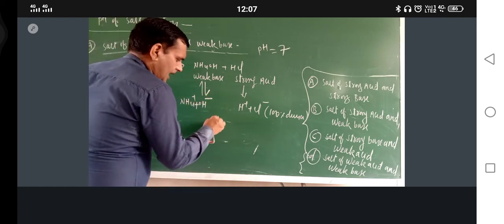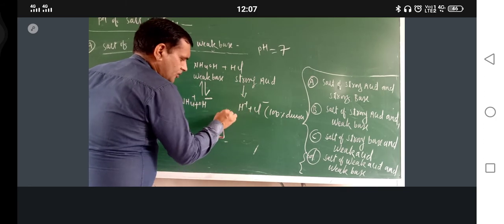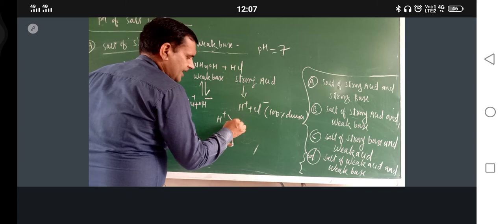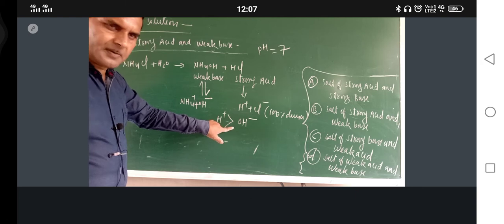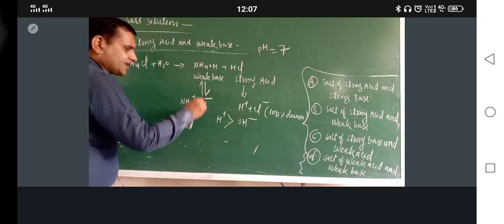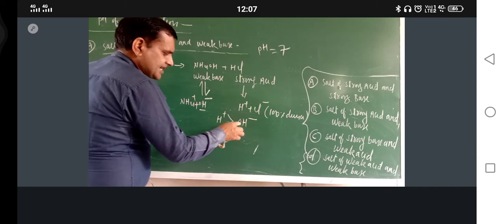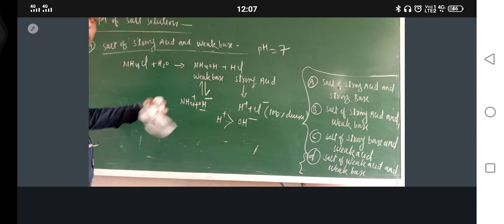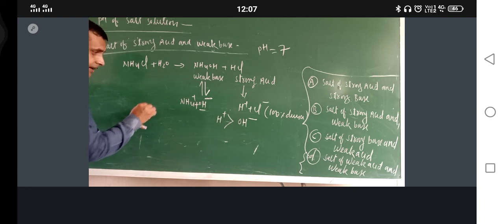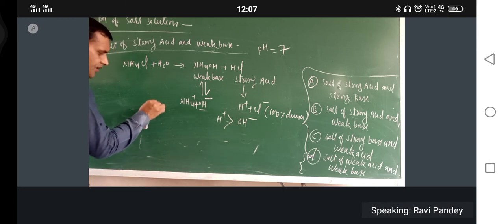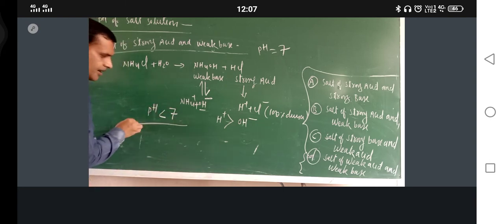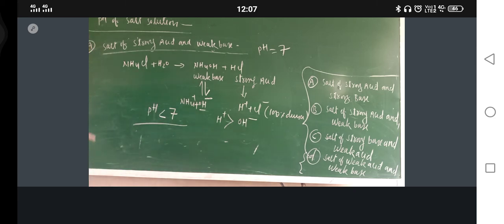Since this is a strong acid, the H positive concentration is greater than the OH negative concentration. This will dissociate 100%, but the base will not. So the OH negative ion concentration is less than H positive. When the H positive ion concentration is more than OH negative, pH will be less than 7. The resulting solution would be acidic in nature. Am I correct? I hope that you are getting it.